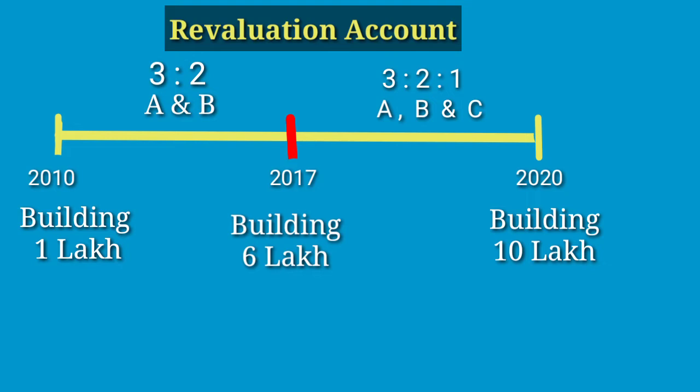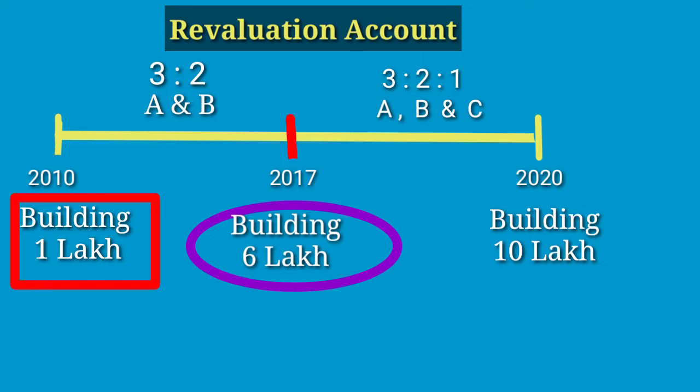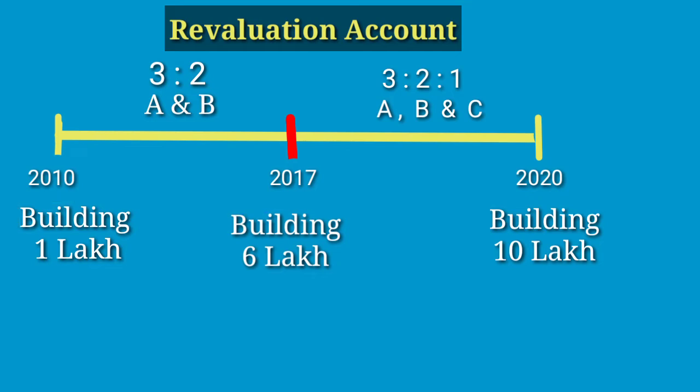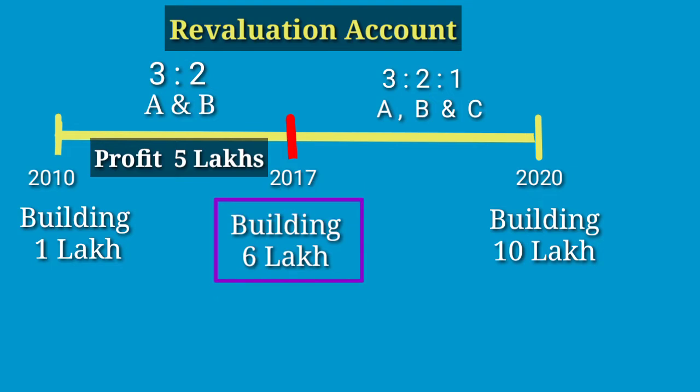So the building cost in 2017 is 6 lakh. The value in 2010 was 1 lakh and in 2017 is 6 lakh, so the difference of 5 lakh is the profit, and this profit is related to the old partners A and B only, right? So at the time of admission of a new partner, we will show the value of the building as rupees 6 lakh in the books.